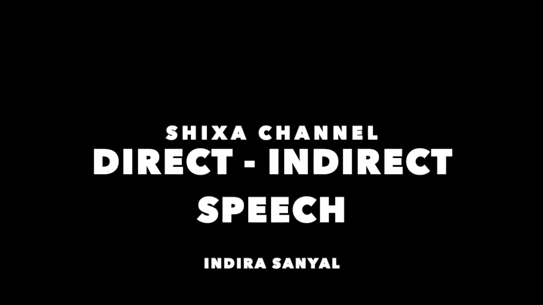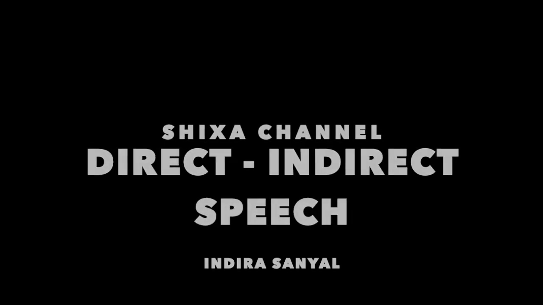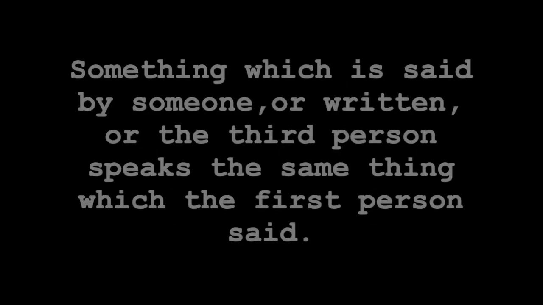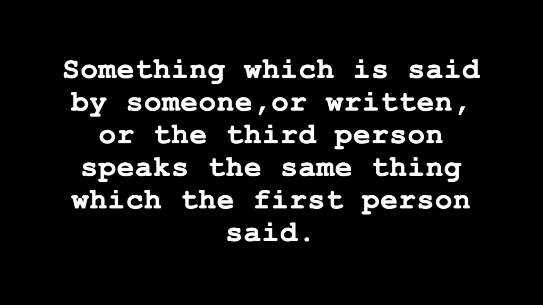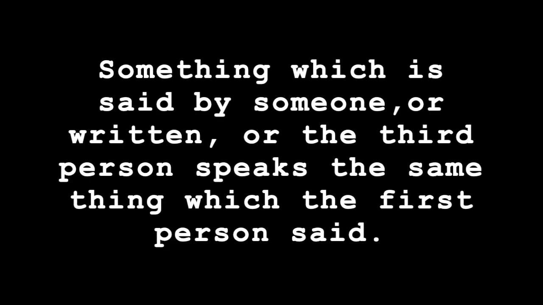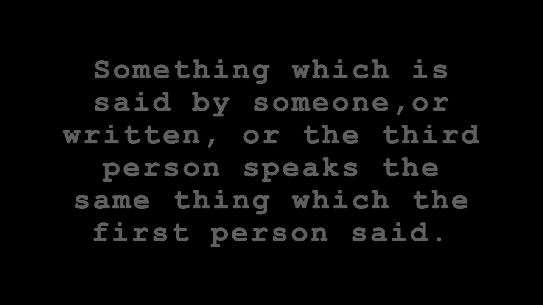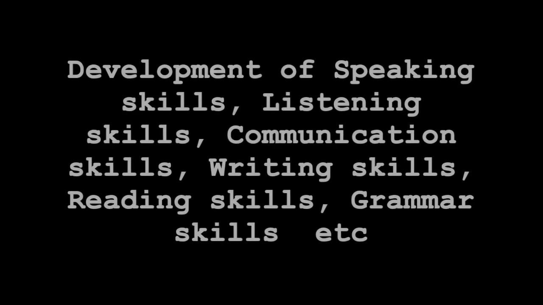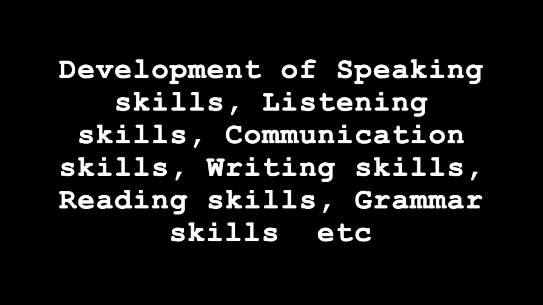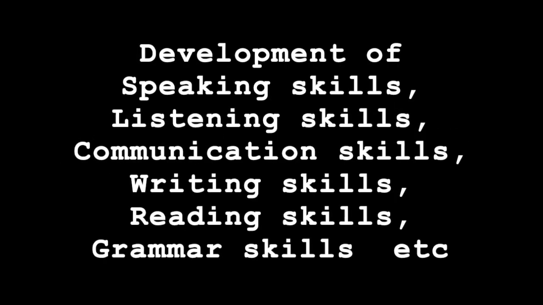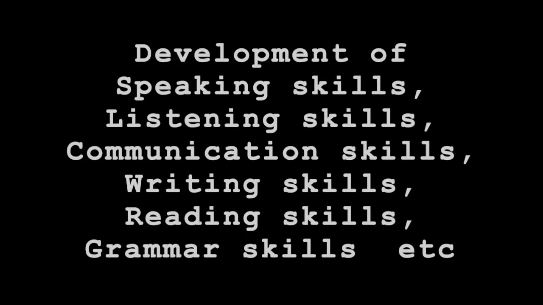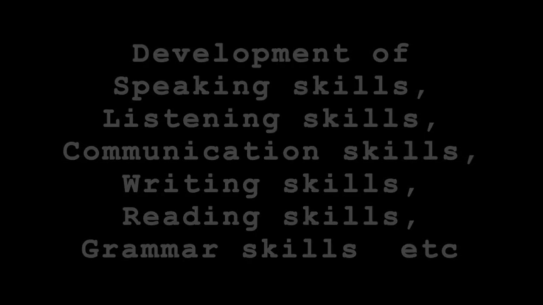Today we continue again with direct and indirect speech. Now let's see what is the meaning of it. This speech means something which is said by someone or written, or a third person speaks the same thing which the first person said. So here we see that speaking skills, listening skills, communication skills, writing skills, and reading skills develop along with grammar skills. So all develop together in direct and indirect speech.